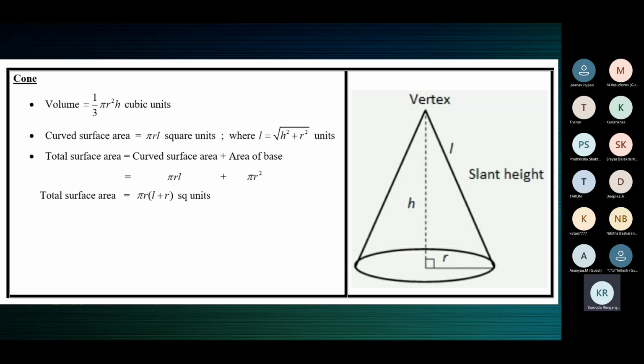Okay. Answer these questions. What will be the area of the paper? That is, what is the expression you will use to find the area of the paper in a perfectly conical birthday cap?